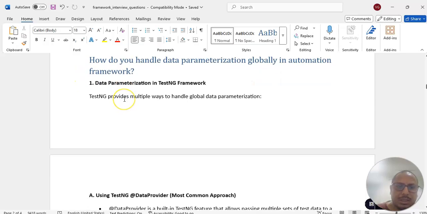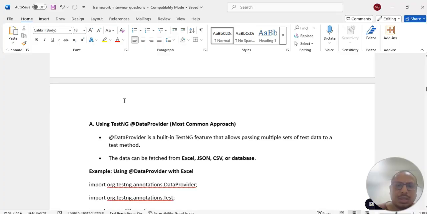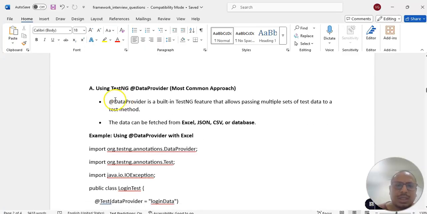Right, data parameterization in TestNG. First, to achieve data driven testing, we will use a data provider. In TestNG we have a data provider concept. It allows passing multiple test data to a method. Data provider means we execute our test cases multiple times. The same test case I want to execute with different sets of data. We can get the data from Excel, JSON, CSV or a database.